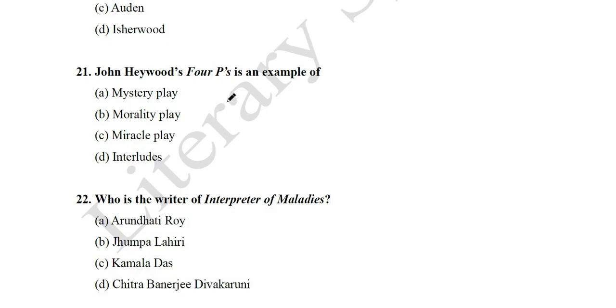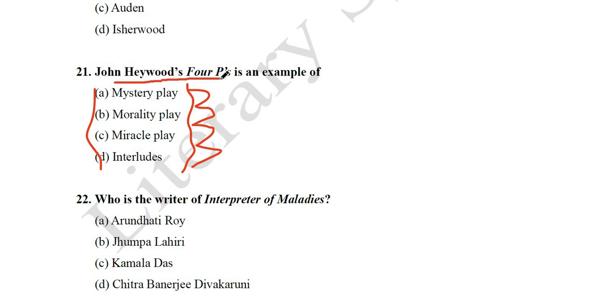Question number 21. John Heywood's The Four P's is an example of mystery play, morality play, miracle play, interlude. So you know that all these four categories, these were the early stages of the development of English drama, and these evolved during the medieval period, Middle English literature.